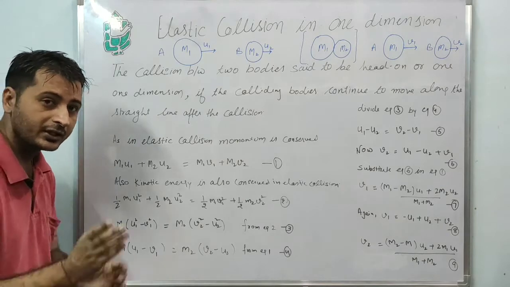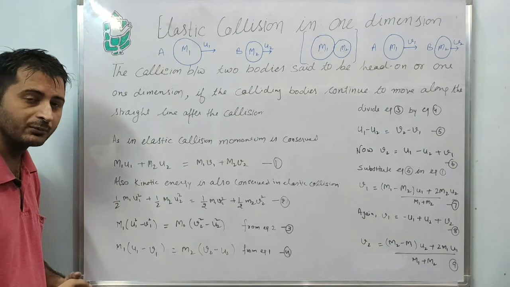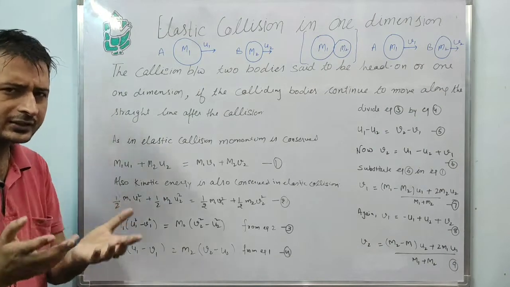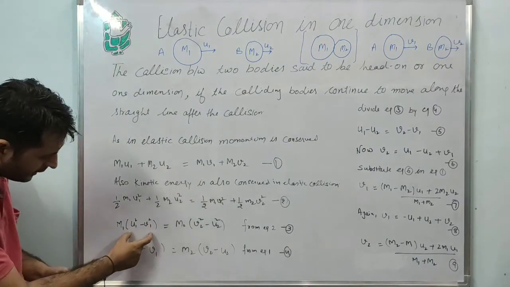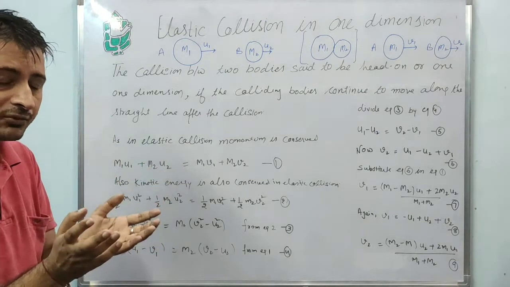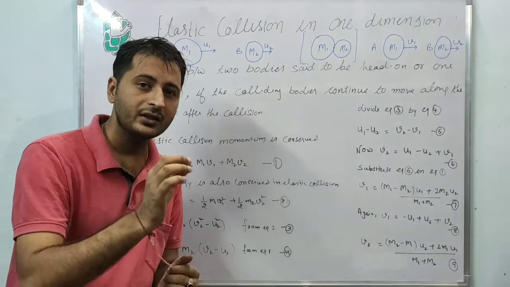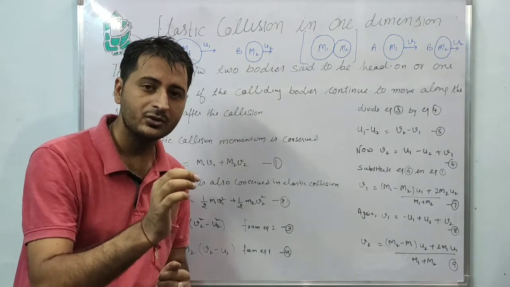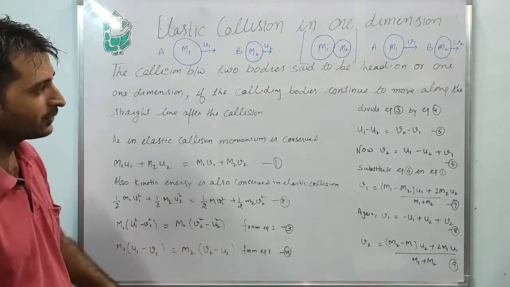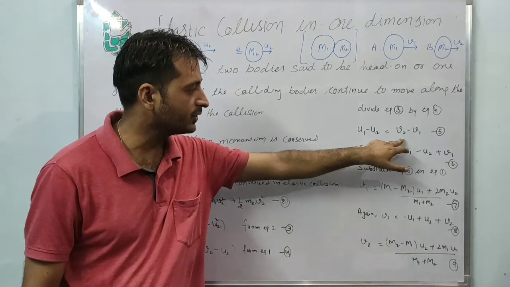Now the next keynote: divide both the equations. Clear? Divide both the equations. If you check, it comes out to be u1 square minus v1 square. Mathematically there is a formula: a square minus b square equals a minus b into a plus b. Use that formula, and after dividing, the entire equation comes out to be u1 minus u2 equals v2 minus v1.